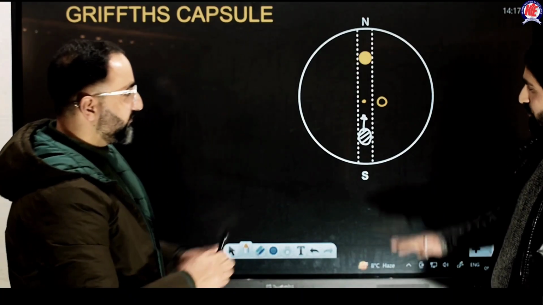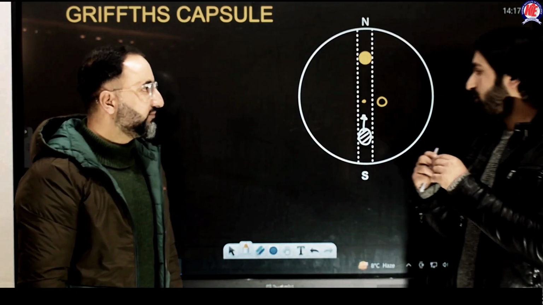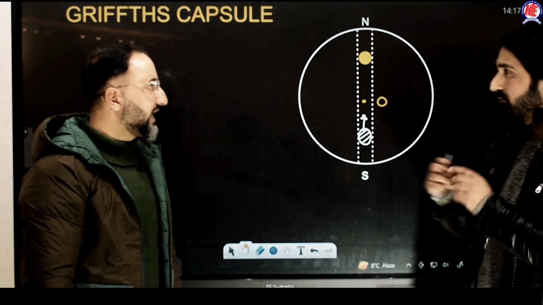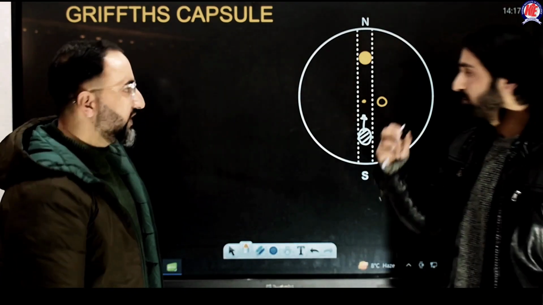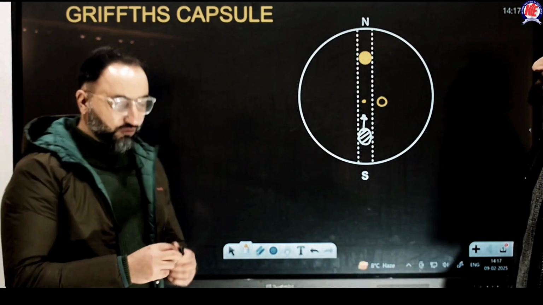Okay, sir. Okay. So now since it's established that the motion will be simple harmonic, can we somehow calculate the time period of this simple harmonic motion? Obviously, we can calculate. We can easily calculate. Can we give it a mathematical touch? We can do that. Please do it for us, sir. We can do that. Obviously, we can do that.